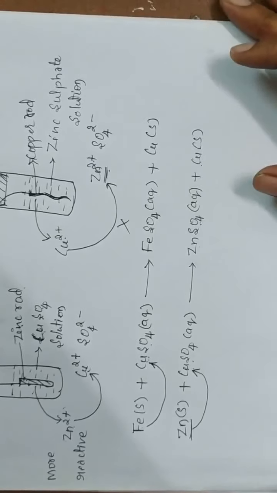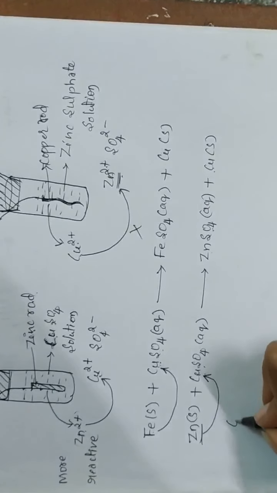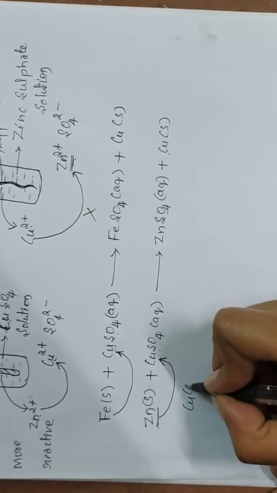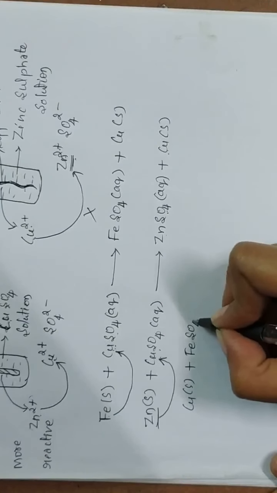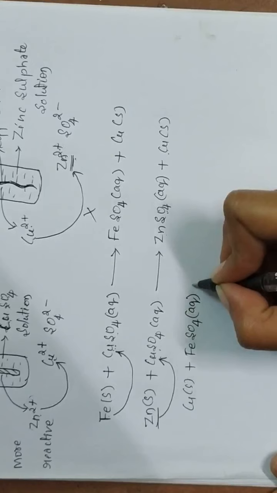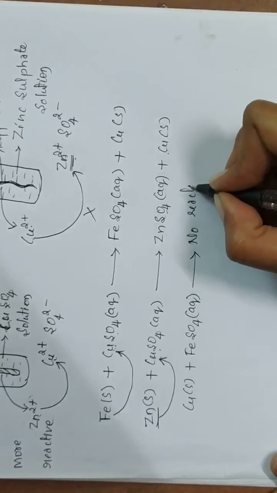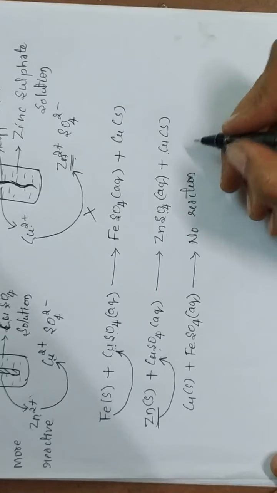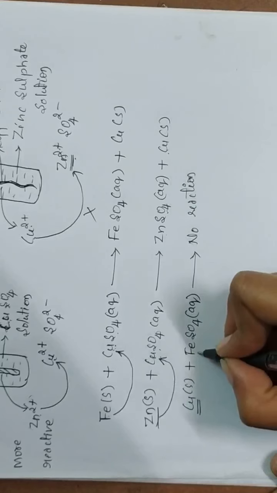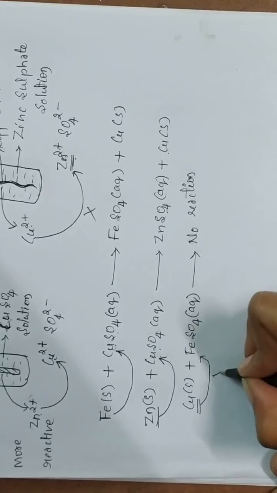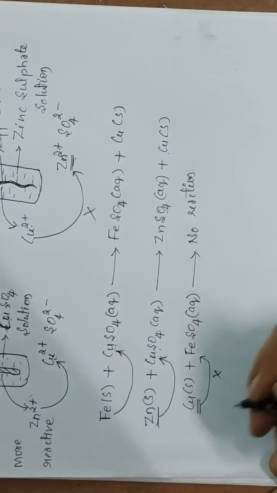Okay, but here in second, when copper metal is placed in iron sulfate solution, here no reaction, because this copper is less reactive than the iron, so it cannot displace the iron from ferrous sulfate solution.